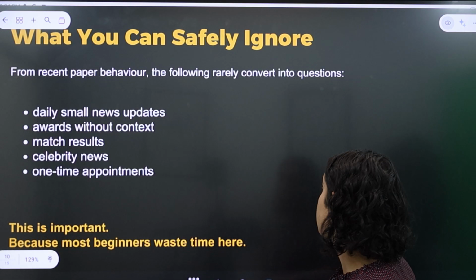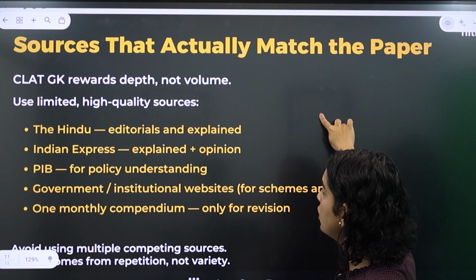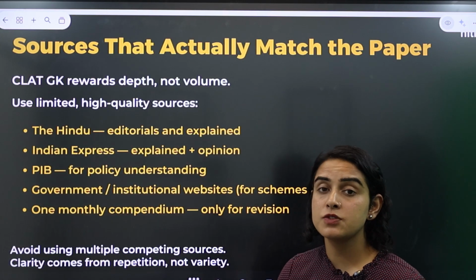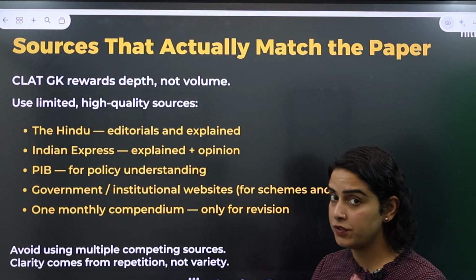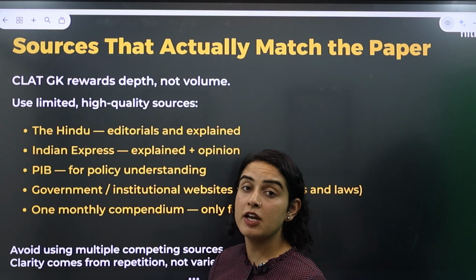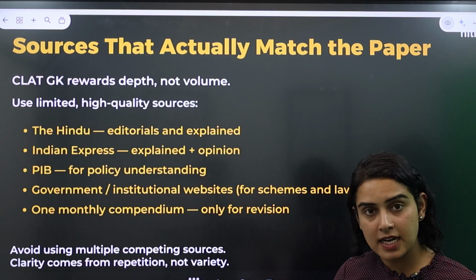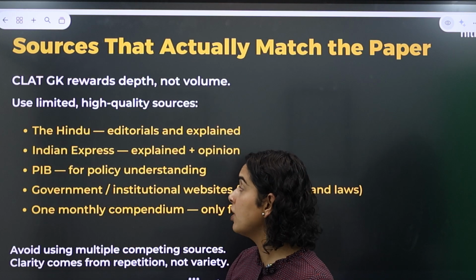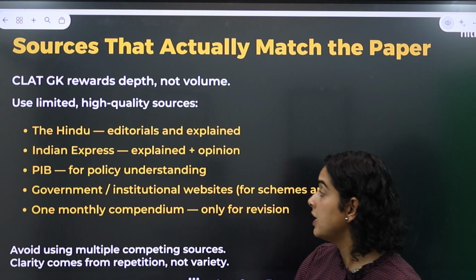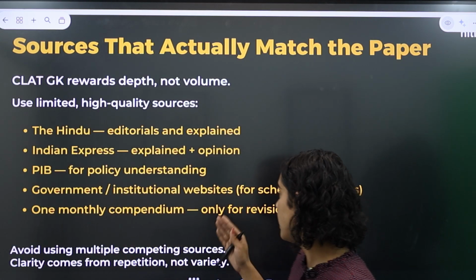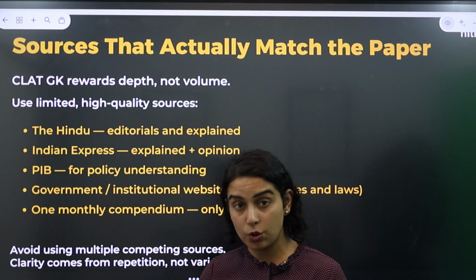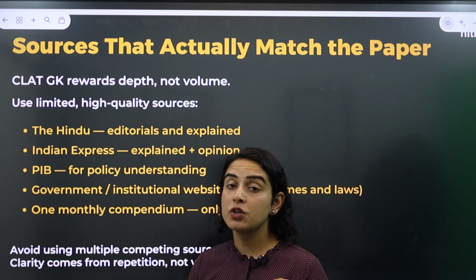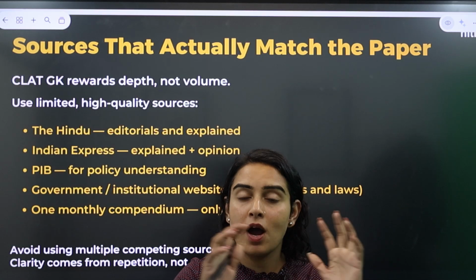Another important question that a lot of aspirants have is what should be the different sources that they should use for preparing the GK section. So for editorials, for understanding and deep explanation of the editorials, please refer to The Hindu. Refer to the Indian Express for understanding the issues and gathering different opinions around the same. Press Information Bureau for understanding different laws and policies, right? Government and institutional websites for understanding different schemes or laws. And finally, please refer to one monthly compendium to revise everything that you are reading throughout the month.